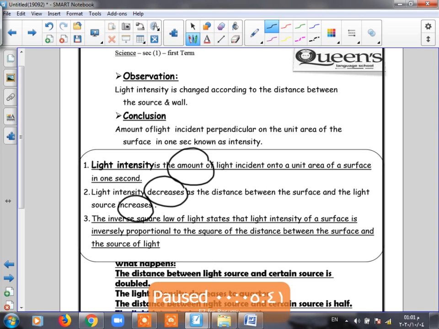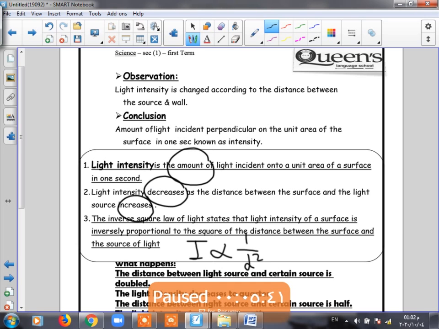How? Because when I darken my room and I have a torch and I shine the torch on any of the walls, what happens? I can see it clearly when I make the distance smaller, when we decrease the distance. But when we increase the distance, we can see it but less clearly. So what is the inverse square law of light? It says that the light intensity is inversely proportional to the square of the distance between the source of light and the object.